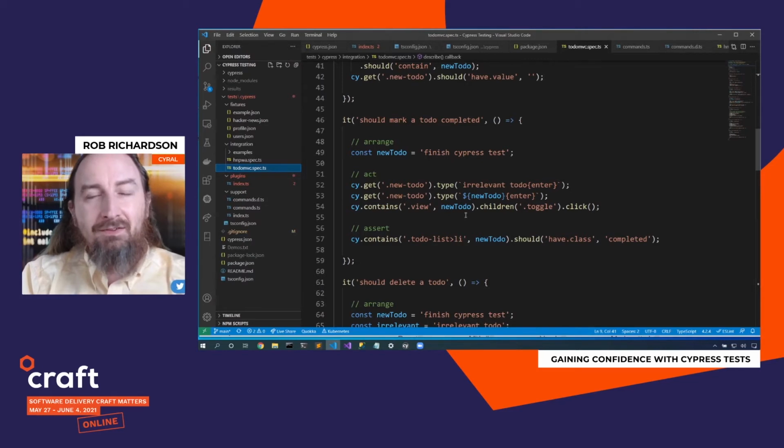And now let me go find the view that contains that new to-do text. Now, this syntax is a little weird. Ideally, I would more tightly control the CSS. I would create a selector that would very specifically get me to this new to-do item. But okay, this syntax is not bad. I didn't build the site. I didn't have a whole lot of control over it. So I can do this, and I can put in a filter to be able to get at the specific item. Now that's kind of cool. It feels very jQuery-esque. Now let me go find that toggle button inside this new to-do, and I will click it. That will mark it as completed.